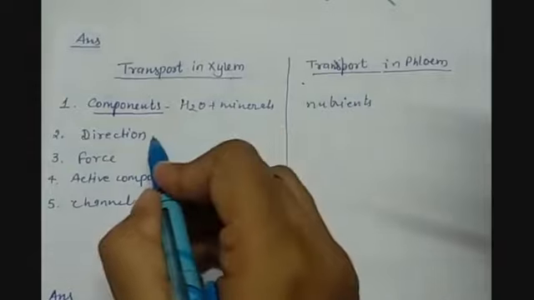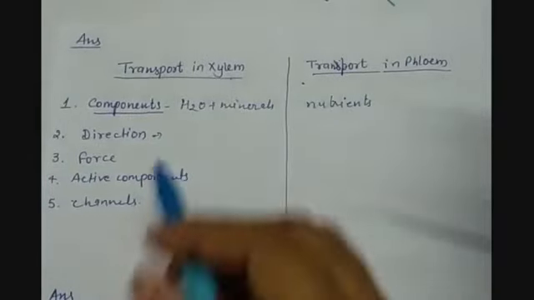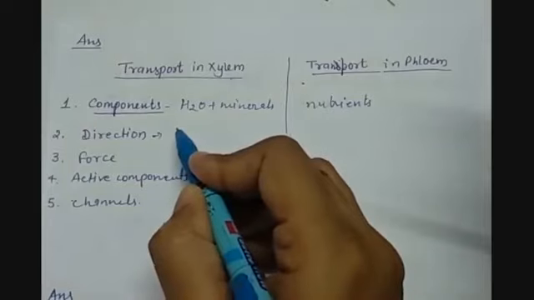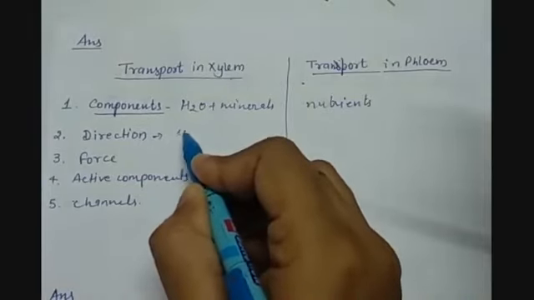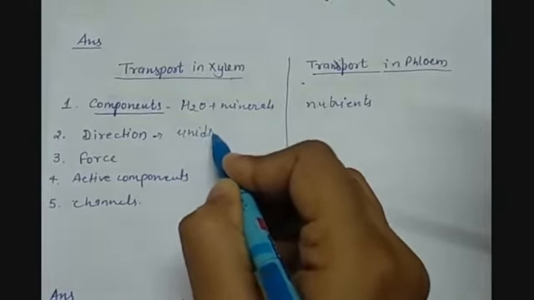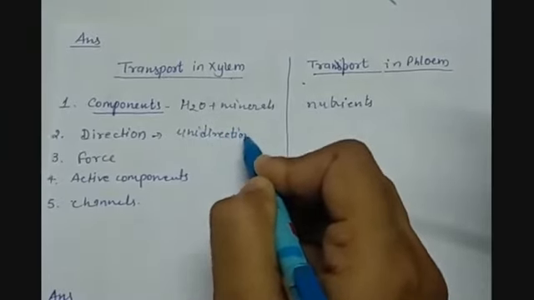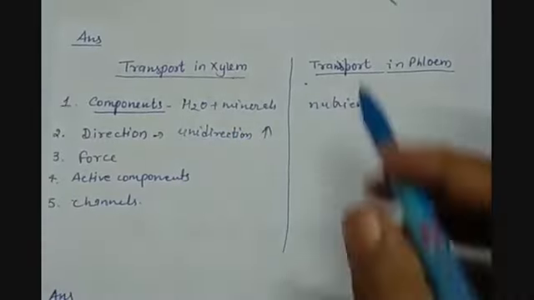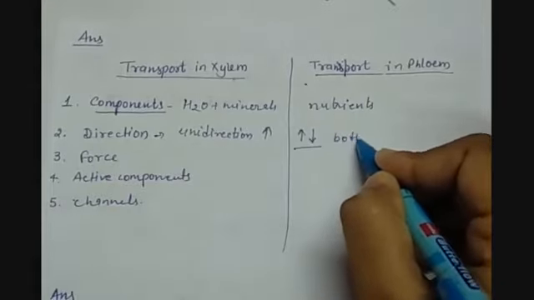Then direction. Xylem transports only in one direction, so it is unidirectional, and that too upward. Whereas the transport in phloem can be upward or downward, in both directions.